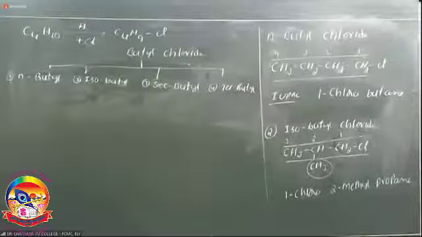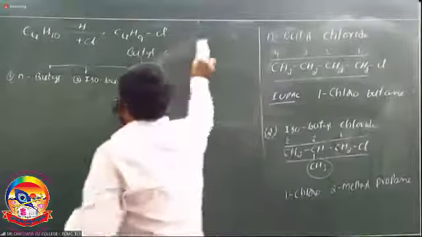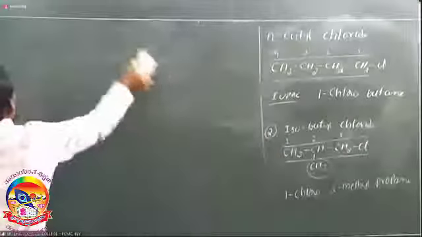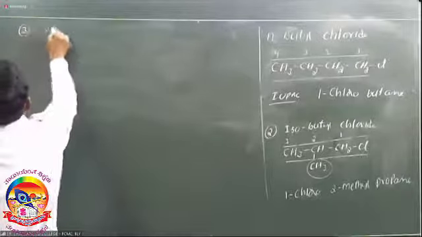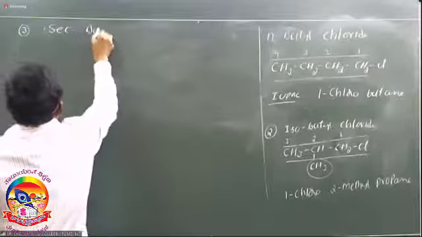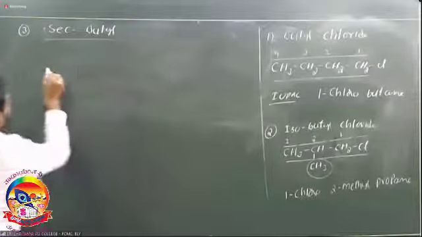So butyls are 4 types. N-butyl. Next, the second one is isobutyl. What is the third one? Secondary butyl. The fourth one is tertiary butyl. The third one is secondary butyl chloride.